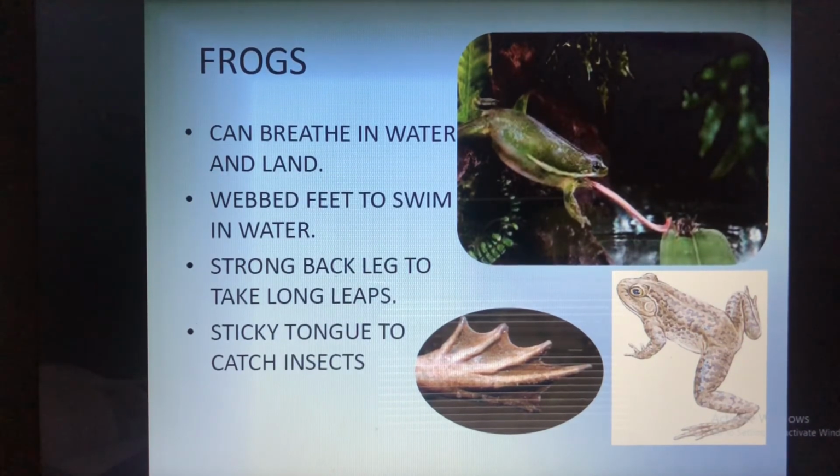Then we have studied about the grassland. Here also we have studied about the lion and also the deer. Then we have studied what is a prey and a predator. Then we have studied about the aquatic habitat. In that we have studied about the oceans, and how sea animals are adapted to ocean life. Then we have studied about ponds and lakes, which type of plants are able to survive near the ponds and lakes, and how they are adapted. Then we have studied about the frog, which will live both in water and on land.